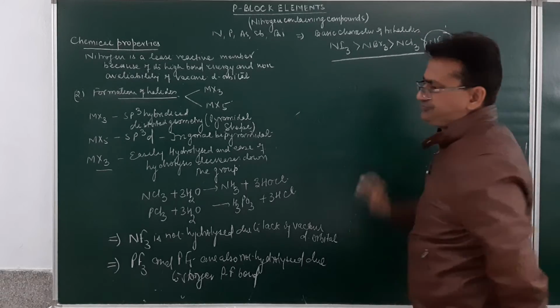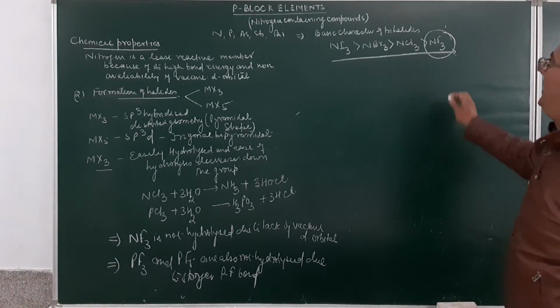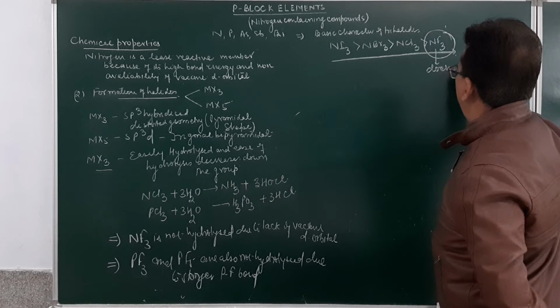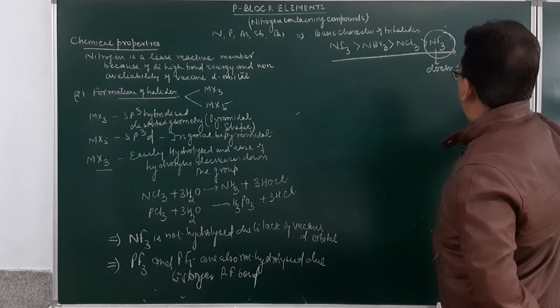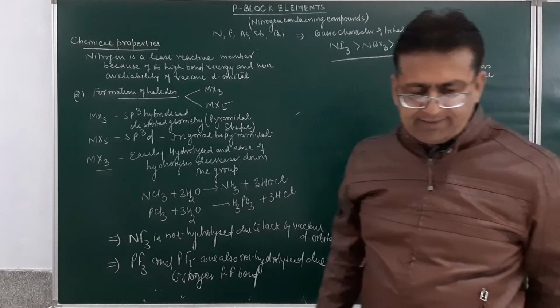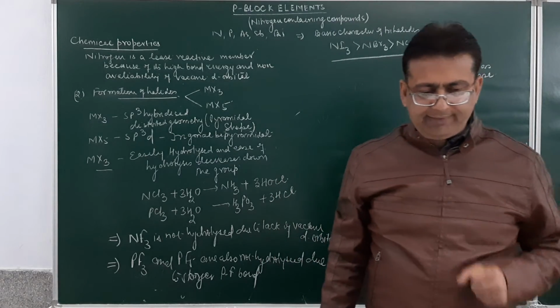NF3, in fact, does not act as a Lewis base.